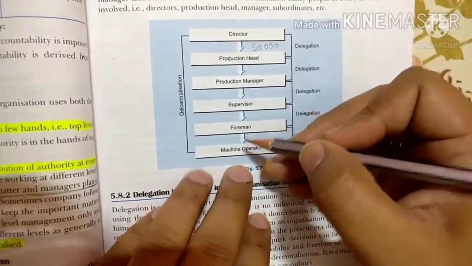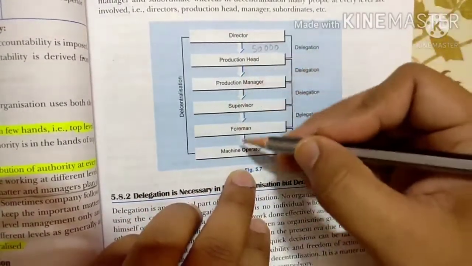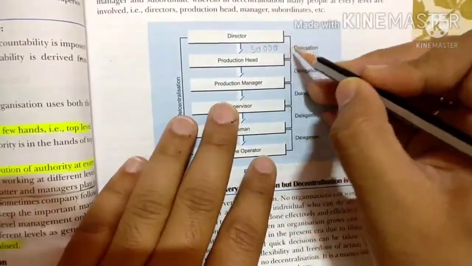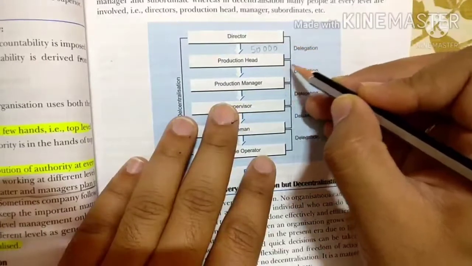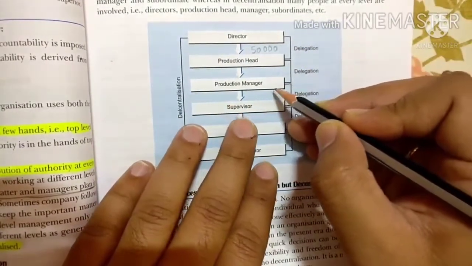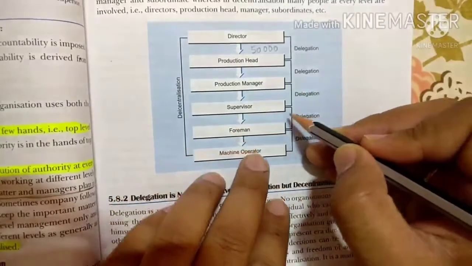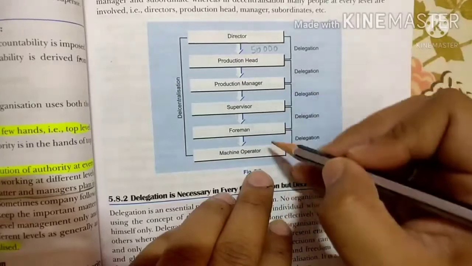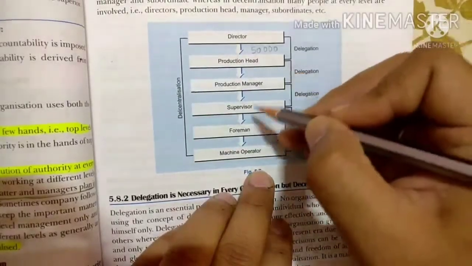Okay, then foreman with the machine operators. So in this way, at every small level, we are doing delegation of authorities. See here, director to production head, then production head to production manager, then production manager to supervisor, and then supervisor to foreman, and the foreman to machine operator. So they all are sharing their authorities and responsibilities.